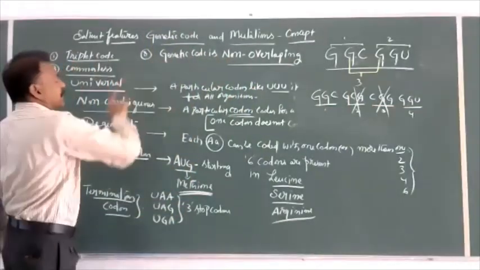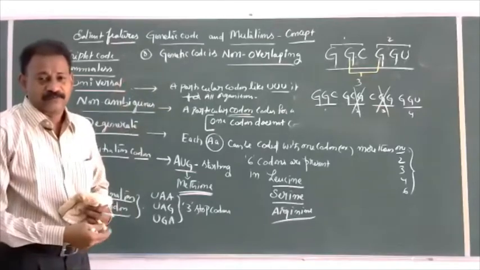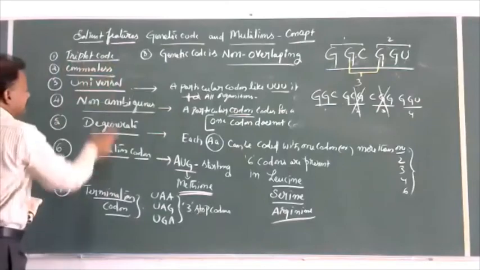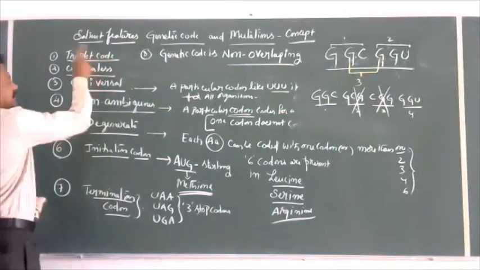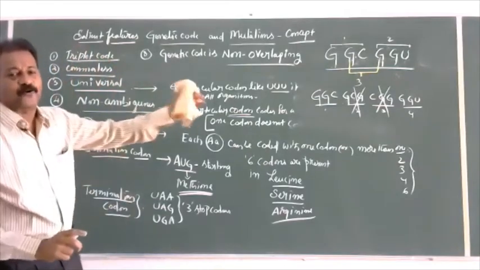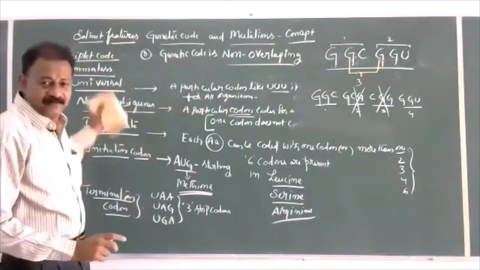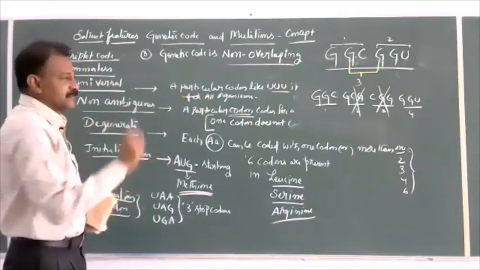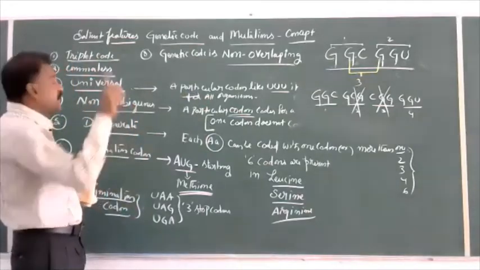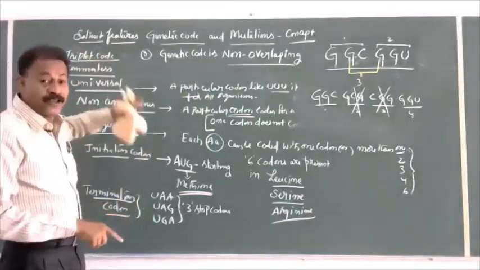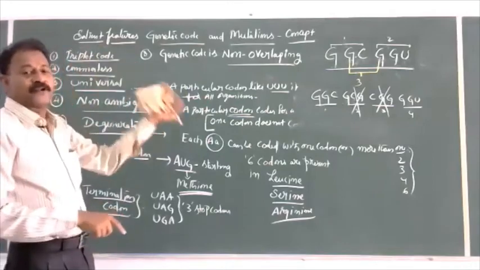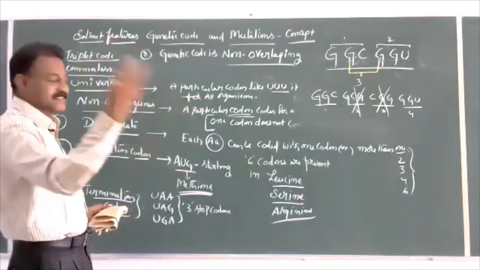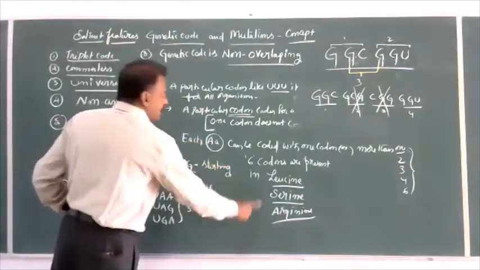It has to be incorporated in the NCERT book. Triplet code explanation we have seen. 64 codons are there, but 3 are nonsense. 61 codons code for 20 amino acids. It means one amino acid is coded by more than one codon, either one codon, or 2 codons, or 3, or 4, or 6. For example, we have given 6 codons.